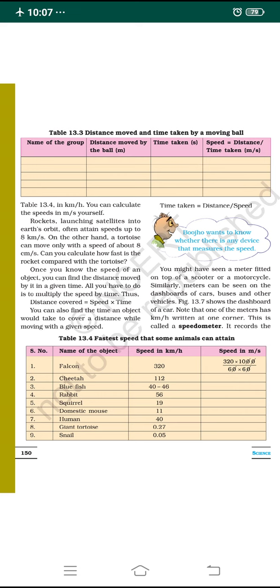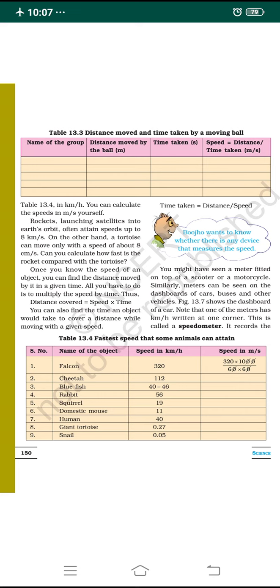Once we know the speed of an object, we can find the distance moved by that object in a given time. Suppose the speed is given and the time is given, you can find out the distance traveled by that object.